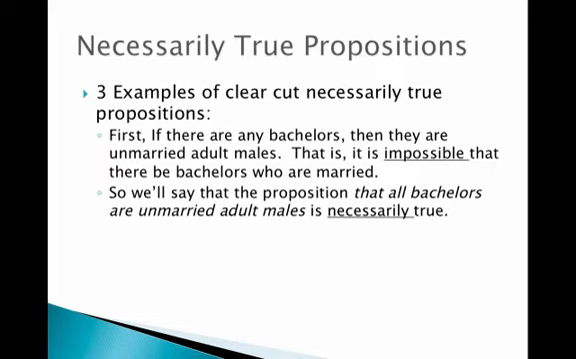So here are 3 examples of clear-cut, necessarily true propositions. The first example is as follows. If there are any bachelors, then they are unmarried adult males. That is, it is impossible that there be a bachelor who is married. So we'll say that the proposition that all bachelors are unmarried adult males is necessarily true.